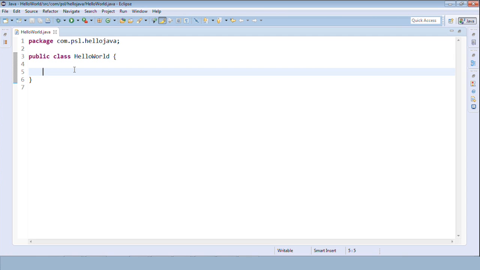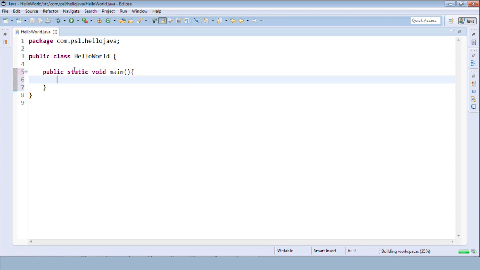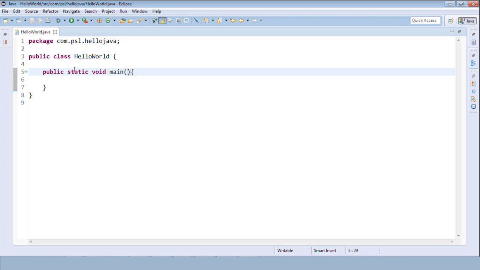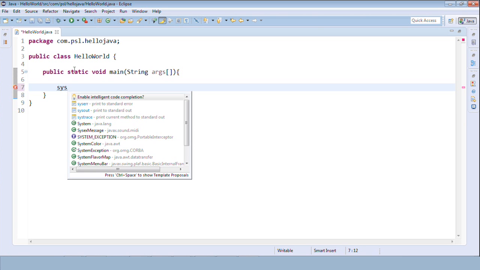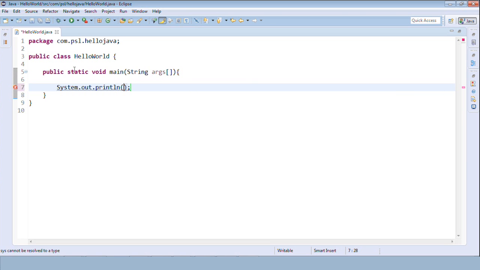I'll write a main again: public static void main. If you observe, all of the keywords are in red color. So public, static, void are the keywords and main is a method. We are writing the same program again here, and I'll use System.out.println, the same thing, to print on the console.